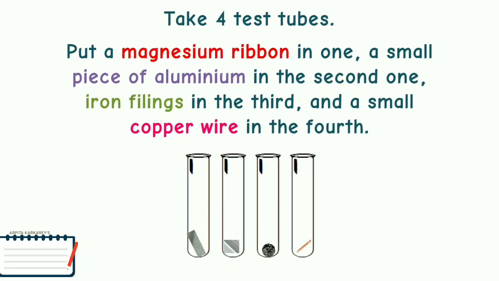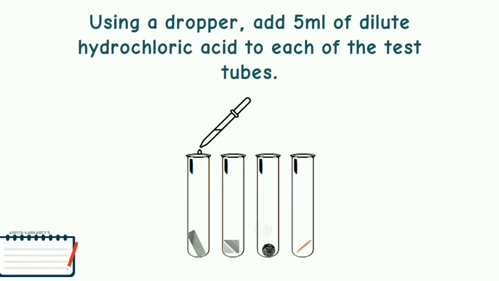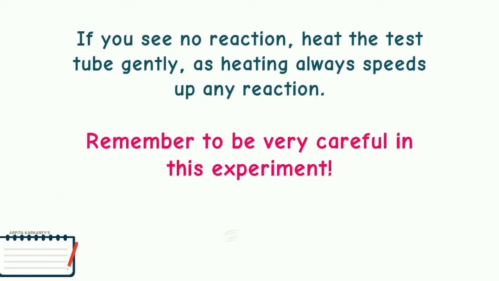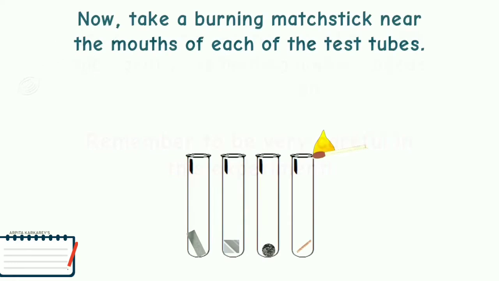Now take 4 test tubes. Put a magnesium ribbon in one, a small piece of aluminium in the second one, iron filings in the third and a small copper wire in the fourth one. By using a dropper, add 5 ml of dilute HCl, or hydrochloric acid, to each test tube. If you see no reaction, heat the test tube gently, as heating speeds up any reaction. Remember to be very careful in this experiment.